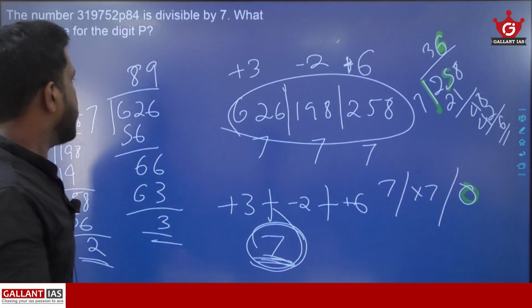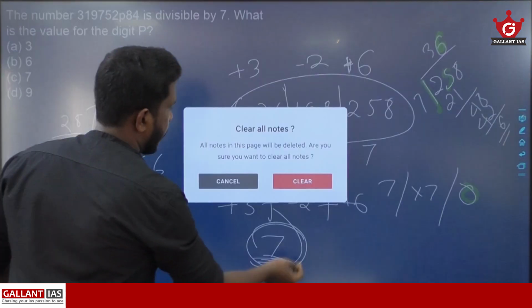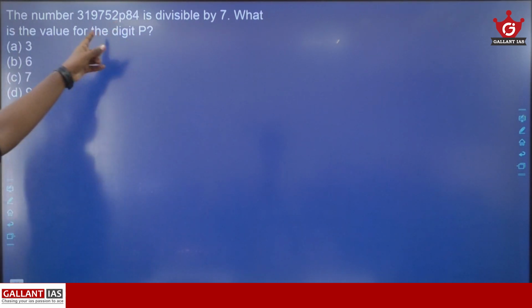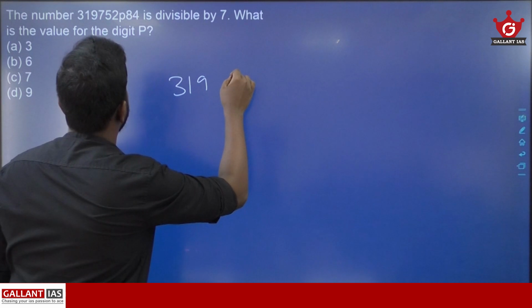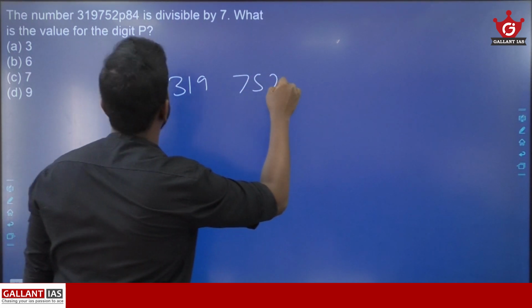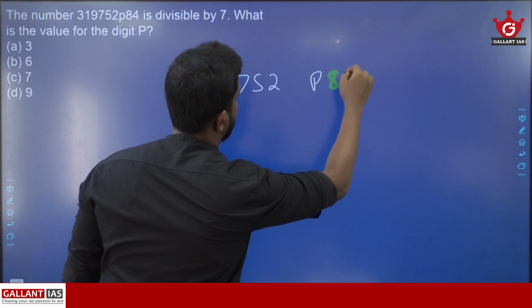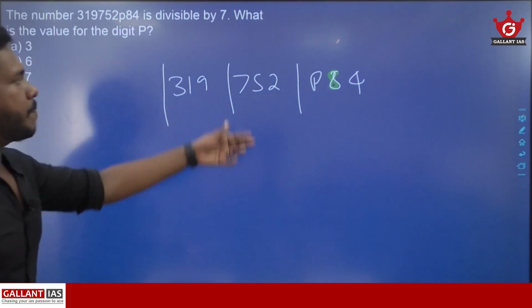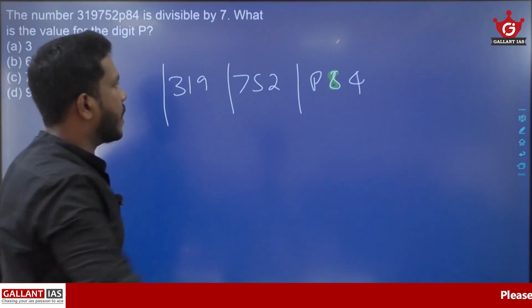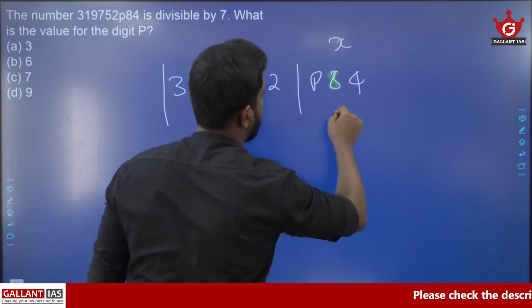Now we are going to use the same method in order to identify the value of P. Look here, 319,752 P84. Now just group it into 3. So the P value we don't know, right? So let the remainder be X when you are dividing it by 7.